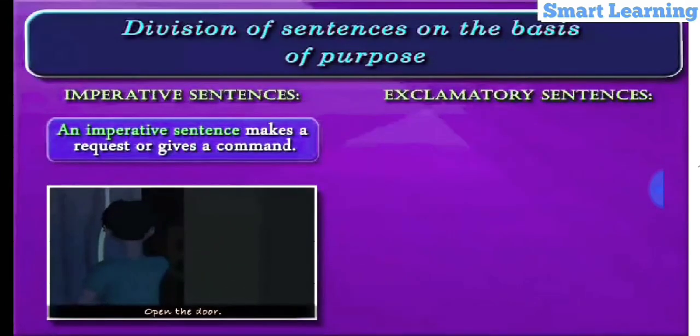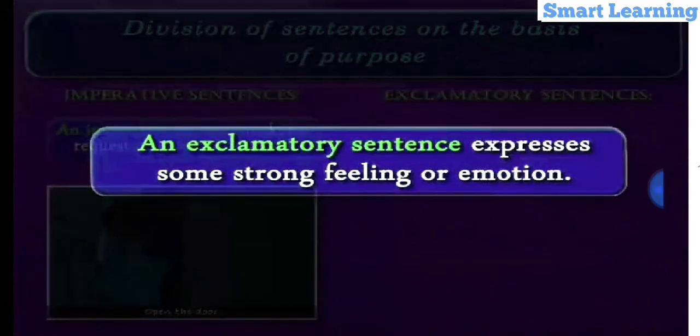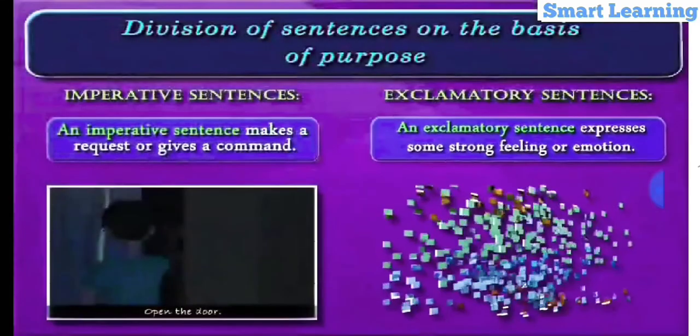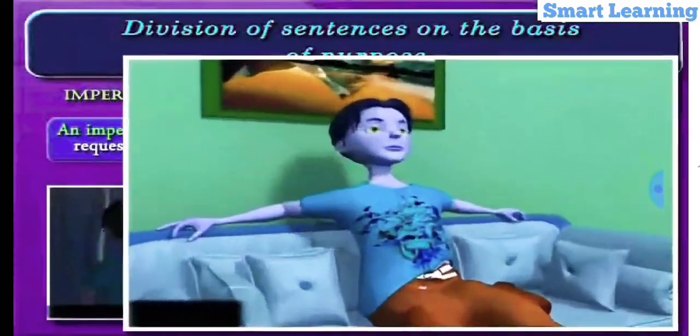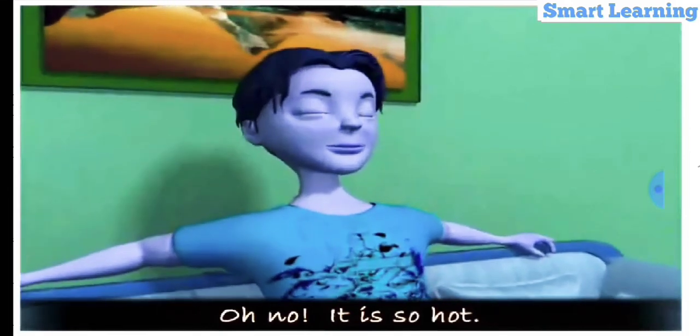Exclamatory sentences. By definition, an exclamatory sentence expresses some strong feeling or emotion. So, any sentence expressing sudden emotion is called exclamatory sentence. Oh no, it is so hot. Here, the speaker of this sentence is exclaiming her disgust about heat. Hence, this sentence is showing a strong emotion of disgust. Hence, it is an exclamatory sentence.